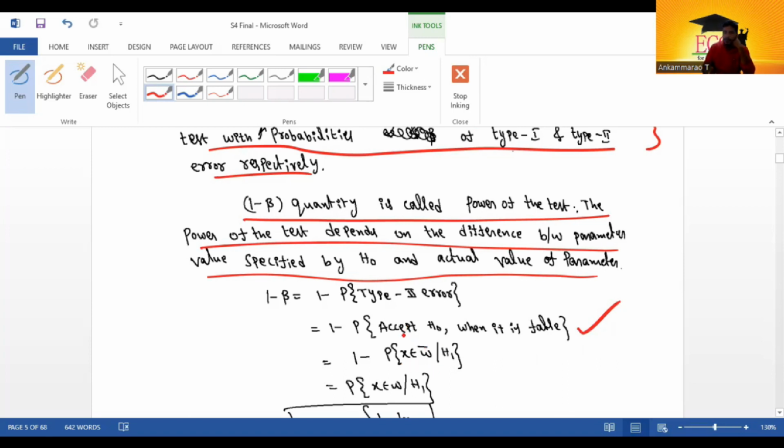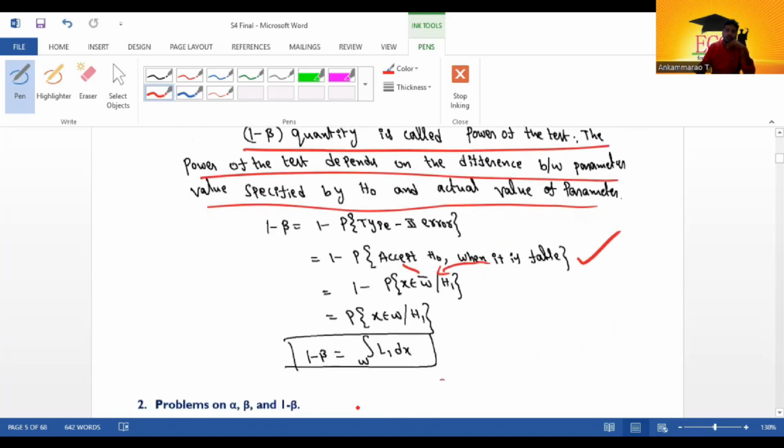Why are we taking W bar here? It is the accept region. When H0 is false, H1 is true. So it equals the probability of X belongs to W given H1, which is the integral over W of L1 dx.